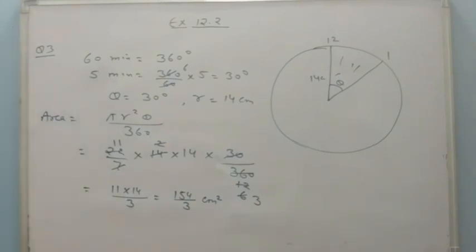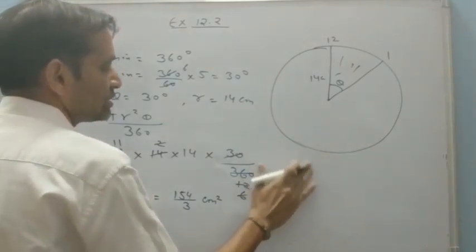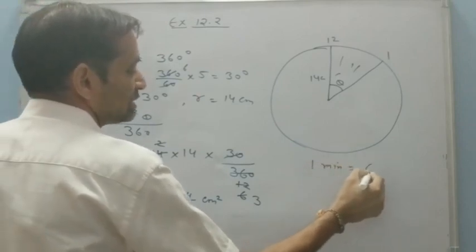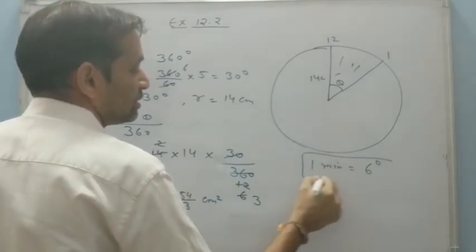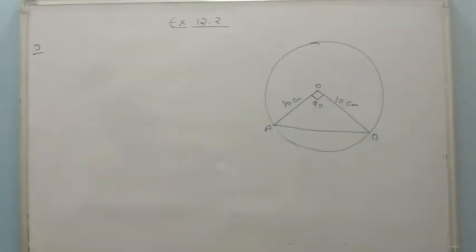So in this question we come to know an important thing, that is minute hand. Always remember 1 minute is equal to 6 degree. This is the important part we come to know by this question. There is a question number 3 now. The length of minute hand, the question number 4 it is.